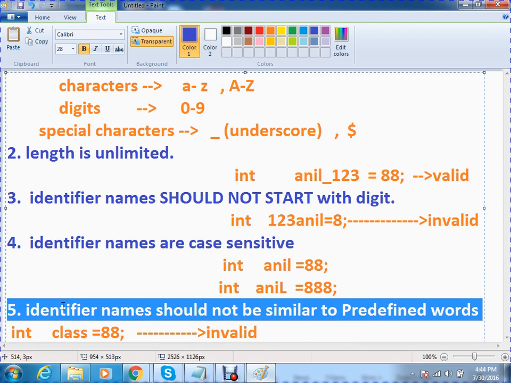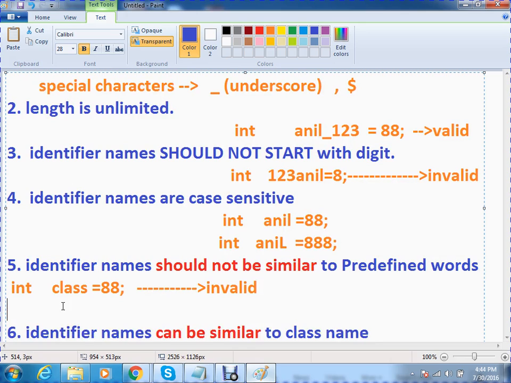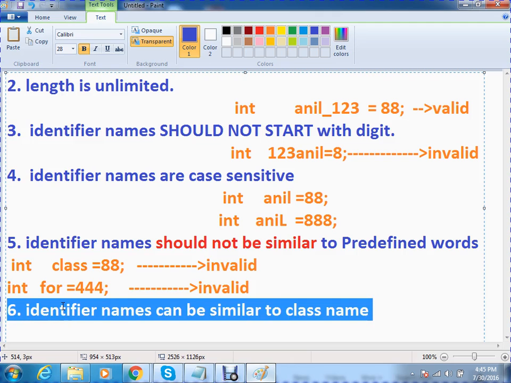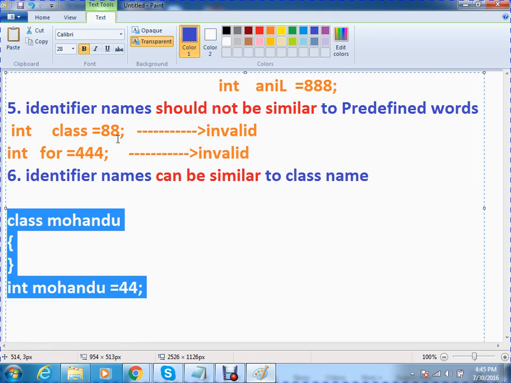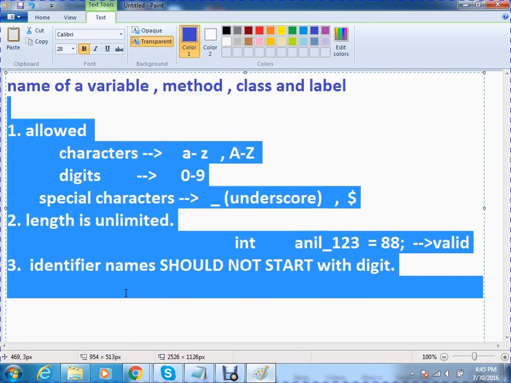An identifier name should not be similar to predefined words. Class is one predefined word. Now int per = 444. Valid or invalid? Invalid, because per is a predefined word. Understood? Now an identifier name can be similar to a class name. Now Mohandu is a class. Mohandu is taken as one variable. Valid. This we must remember.